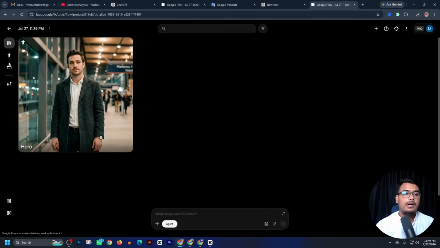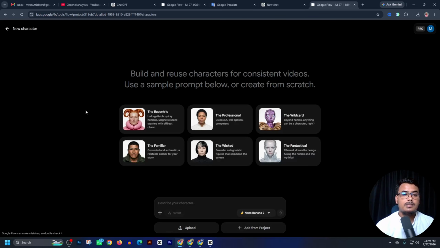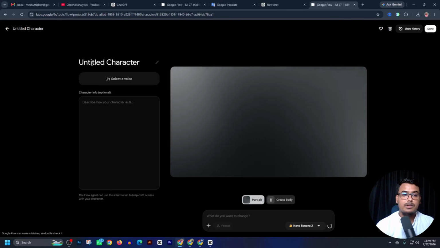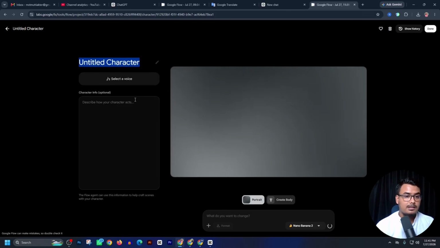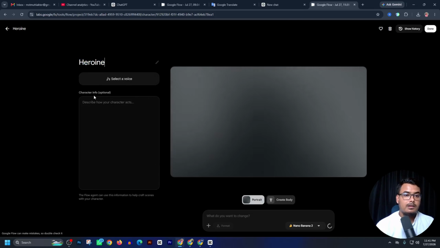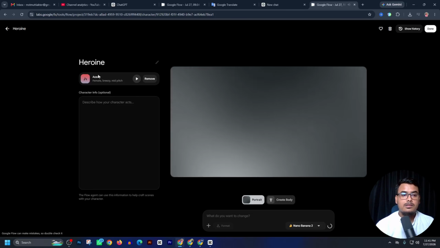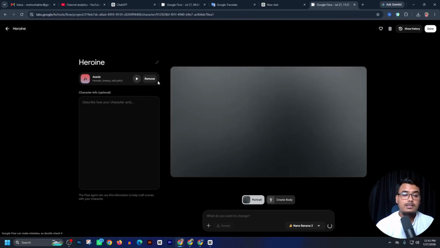Go to Flow and again character section and create a character and paste our character prompt. It is our heroine character prompt and untitled character. Click here and change the character name to heroine and select a voice for heroine character. So female voice, male voice. It is our female voice and play here. Okay, it is good. So add character. Now I generated heroine character and hero character.